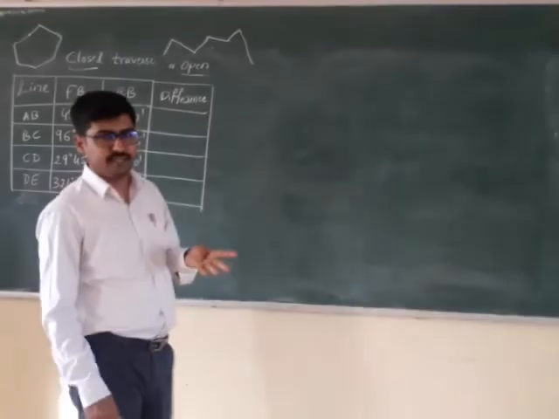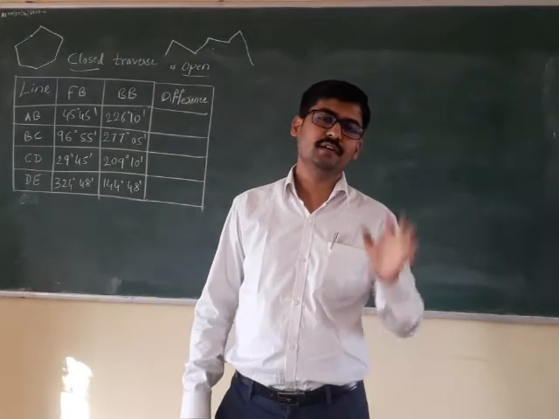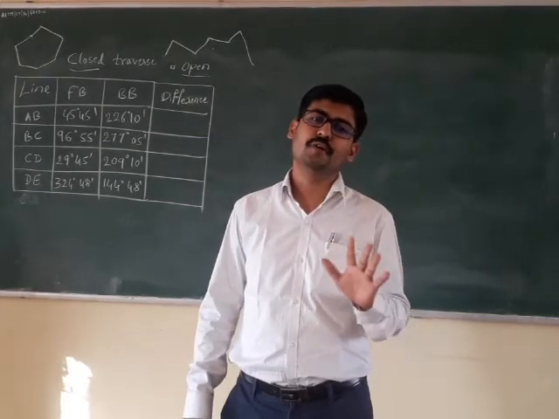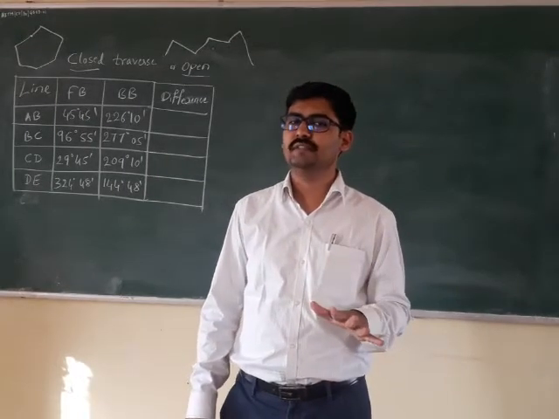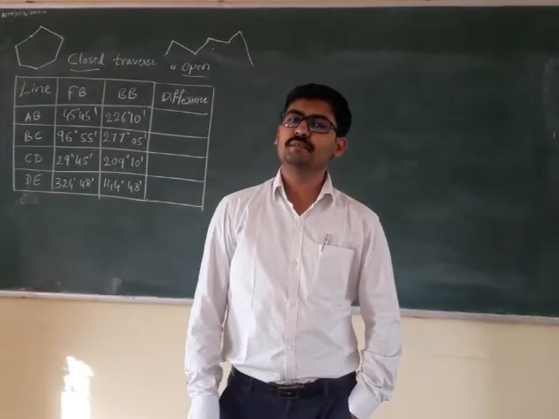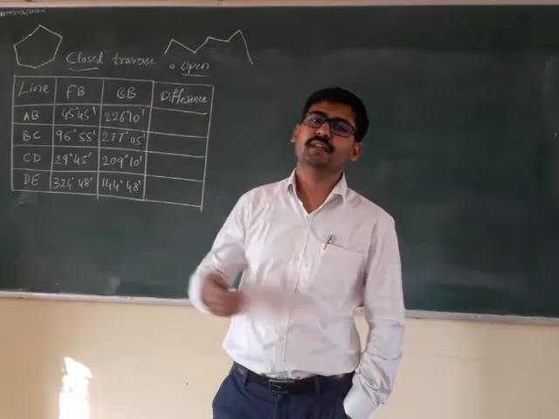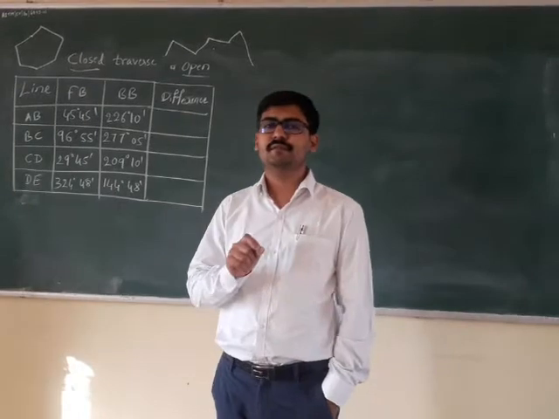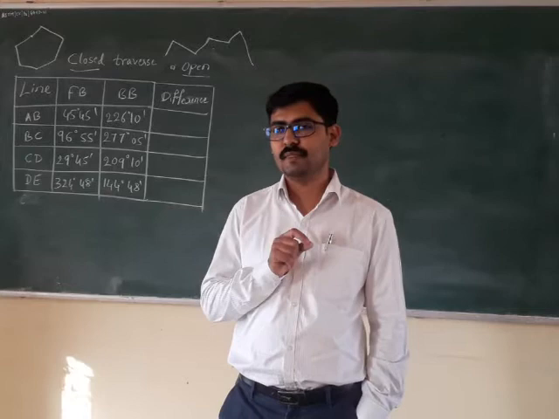out of the 4 lines, 5 stations are there: station A, station B, station C, station D, station E. There are 5 points which form 4 lines, right? The compass is kept on all the 5 points, and these bearings were measured from them. When the bearings are measured, the fore bearing of the line and back bearing of the line are measured. As I have told you in the beginning, the difference between fore bearing and back bearing of the line should be exactly 180 degree, right?